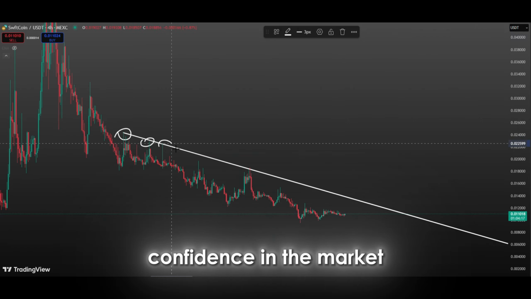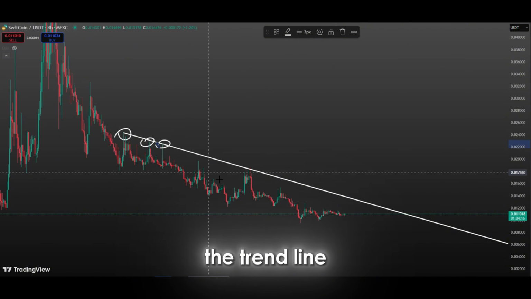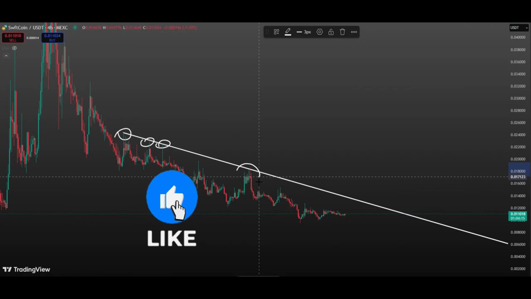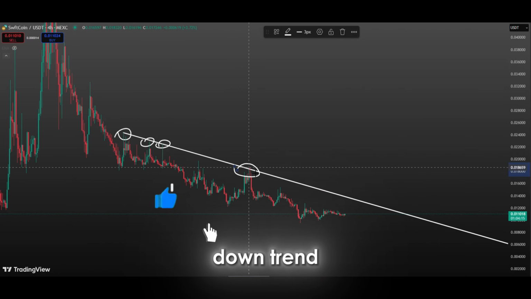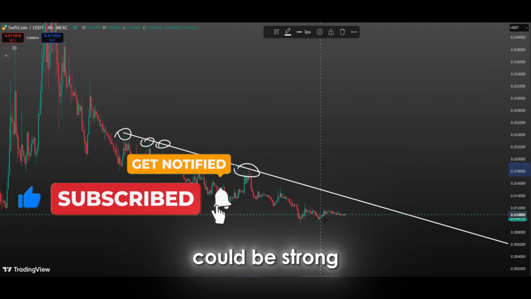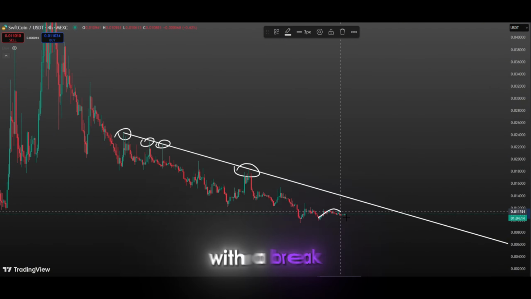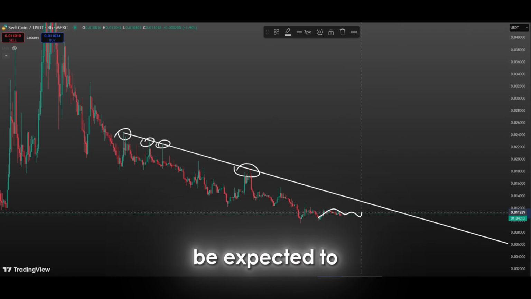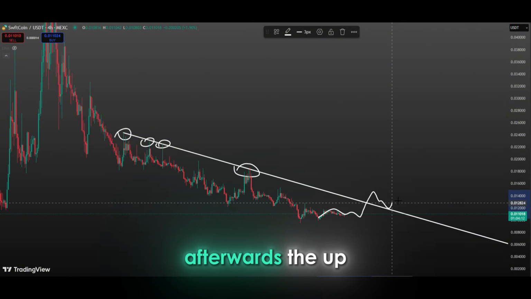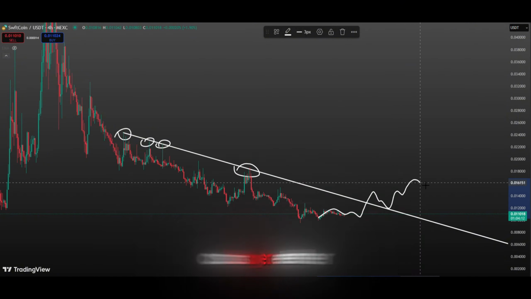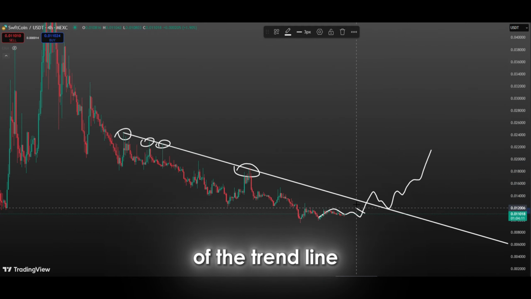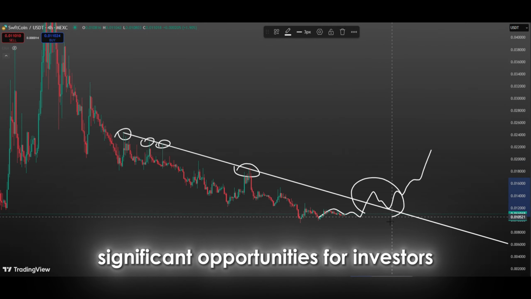Buyers gain more confidence in the market when they see price action above the trend line, which increases buying volume and causes the price to accelerate upwards. Especially when an asset that has been in a downtrend for a long time breaks the trend, it signals that the uptrend could be strong and steady. With a break of this trend, the price can be expected to first move towards the levels that had previously shown resistance. Afterwards, the uptrend could accelerate further as buyers enter the market more strongly. Therefore, a break of the trend line could open up significant opportunities for investors.